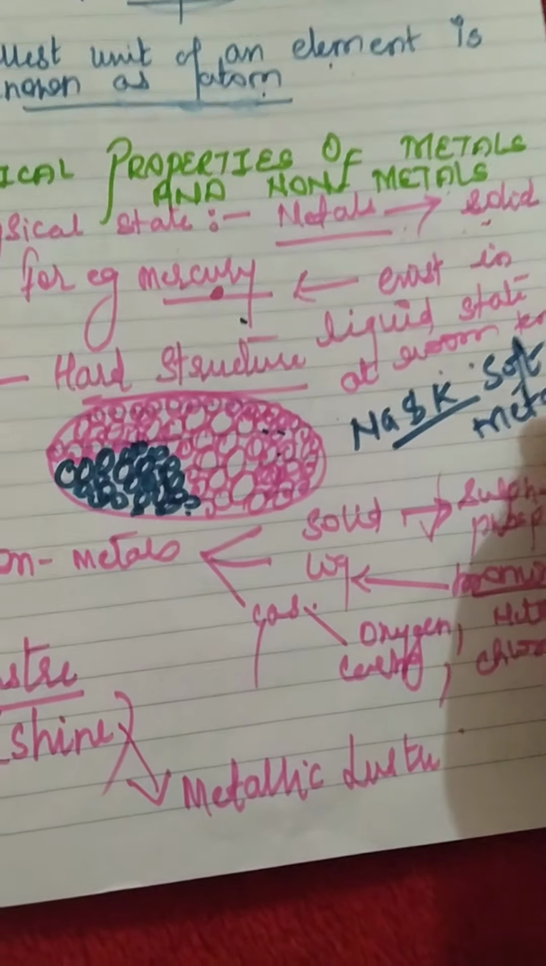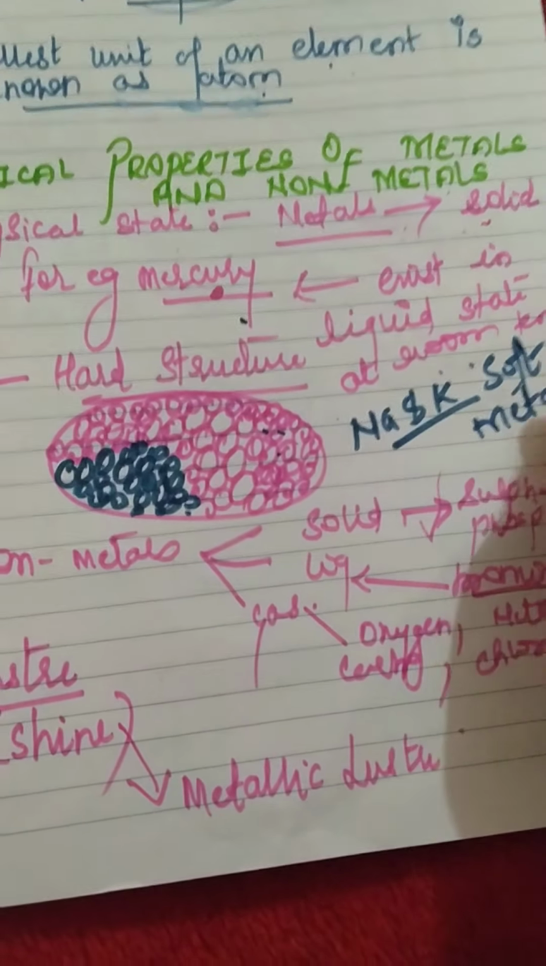They are soft metals. Now when we compare the non-metals, they are soft structures except your sulfur and phosphorus. So they are solids. They are not soft.